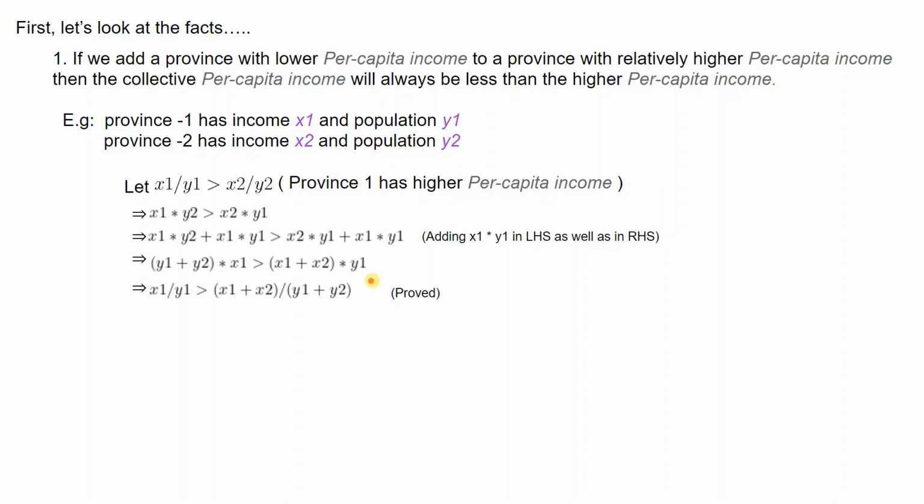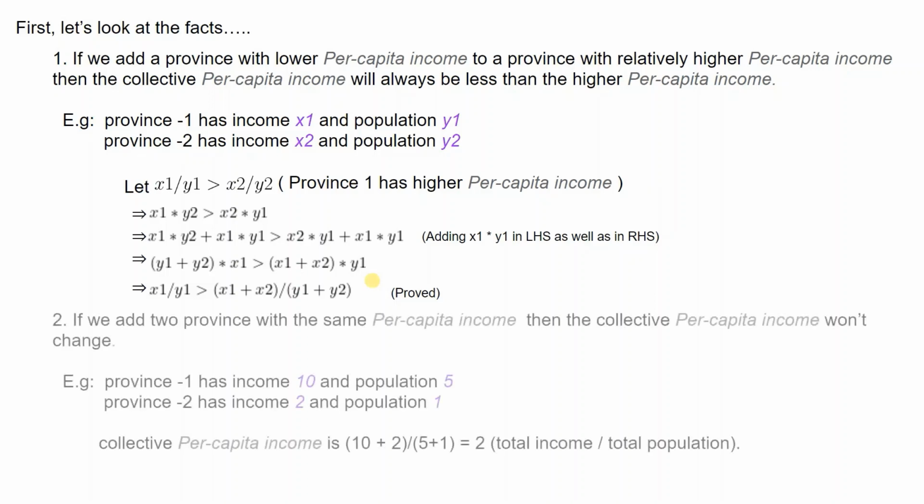So we will never add a lower PCI with a higher PCI, meaning we will only consider the higher PCI. But what if we have multiple provinces which have the PCI same as the maximum PCI? Here comes the second fact. If we add two provinces with the same PCI, then the collective PCI won't change.